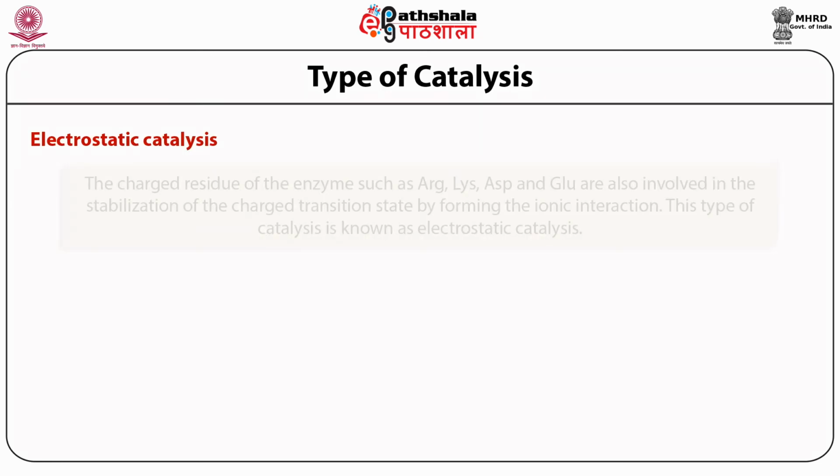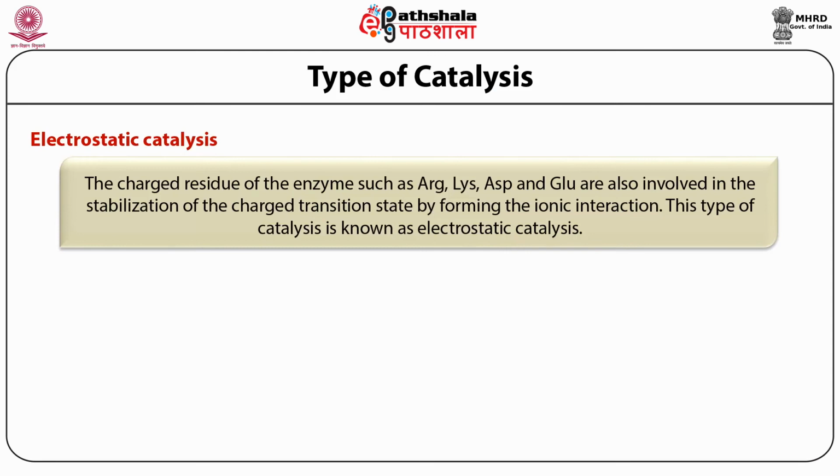So when you are saying charge in the active site, a few amino acids come to mind. They are arginine and lysine, which are positively charged. Then we have aspartic acid and glutamic acid, which are negatively charged. So these amino acid residues are involved in the stabilization of the charged transition state by forming ionic interactions.